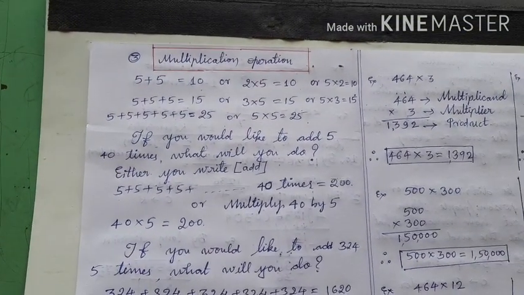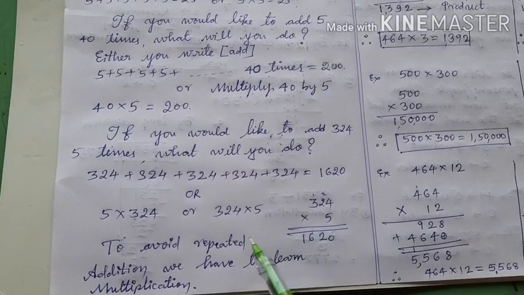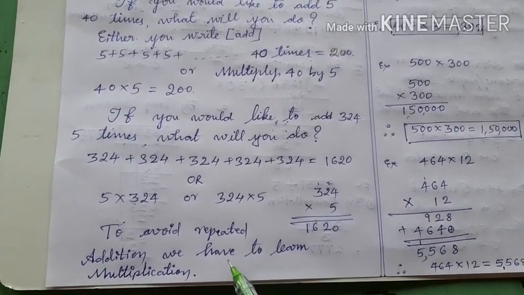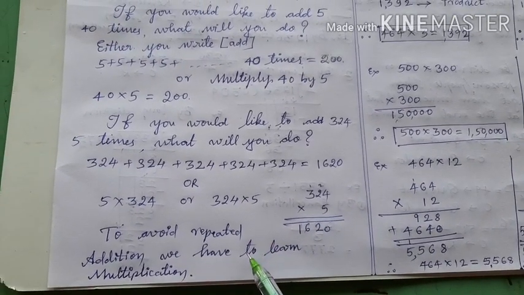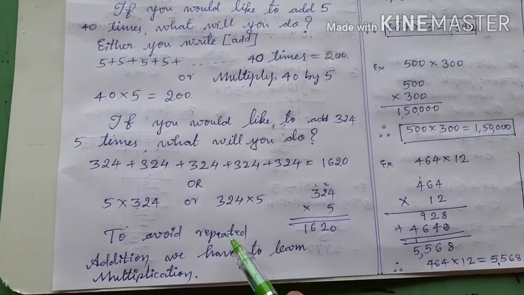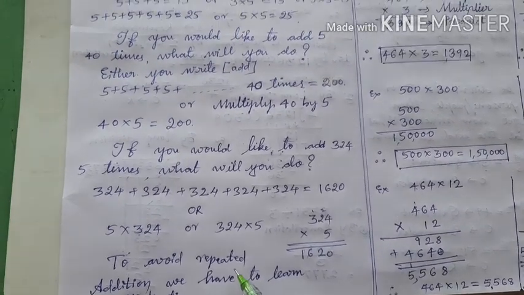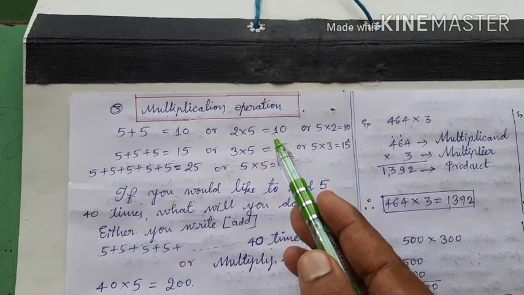Instead of adding the same number so many times, just we multiply that number that many times and get the same answer. Whatever the answer we get in addition, the same answer we get in multiplication. Multiplication helps us to avoid repeated addition. It helps us to save the time, and it makes the things easier. That is why we should learn multiplication operation.